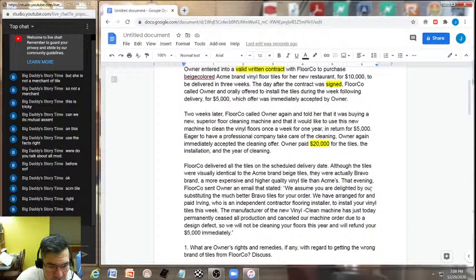We have arranged for and paid Irving, who is an independent contractor flooring installer, to install your vinyl tiles this week. The manufacturer of the new vinyl cleaning machine has just today permanently ceased all production and canceled our machine order due to a design defect, so we will not be cleaning your floors this year, and will refund your $5,000 immediately."